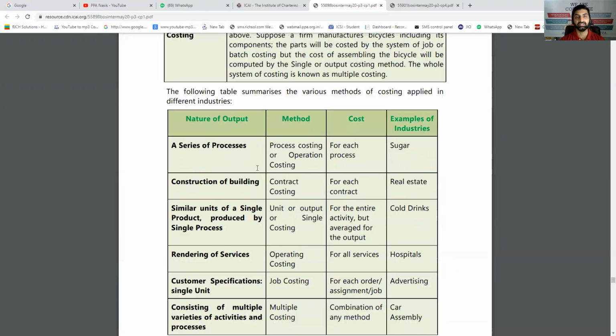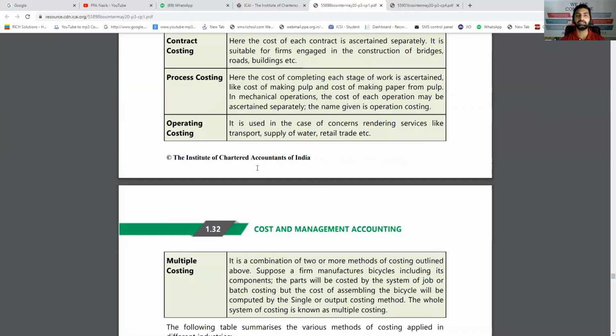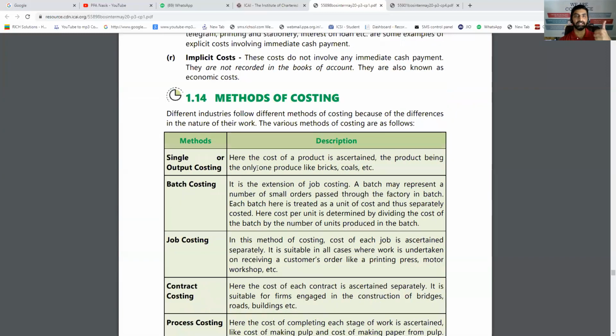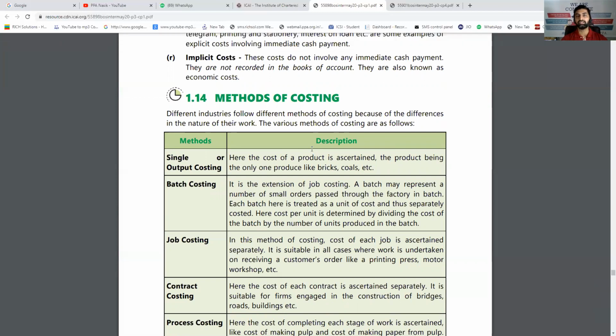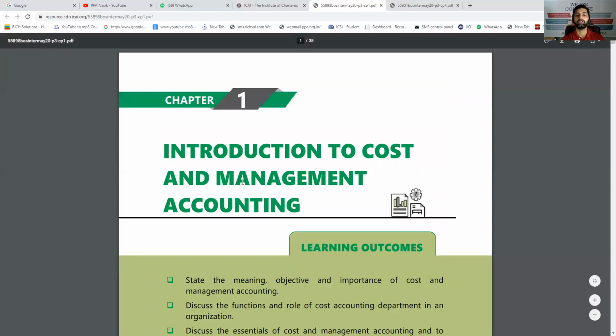And whatever is specifically for a particular business is called the method of costing. So method is specific to a business, technique is a tool applicable to every type of business. So in this way, we have come to the end of this topic. This was the first chapter of costing. We can call it the basics of costing. And that is why it has taken a lot of time, introduction to cost and management accounting. But it is worth it, because many times the short notes are asked from this topic. So it's a very good topic to go for.